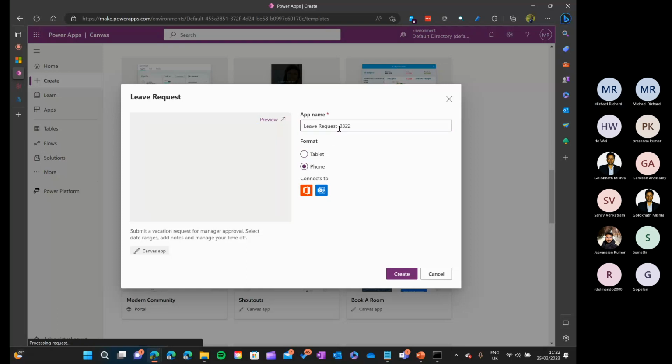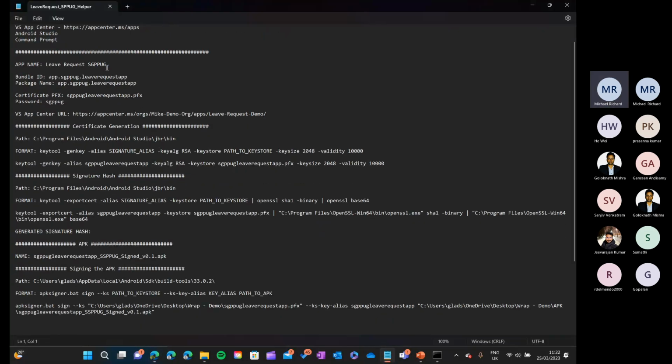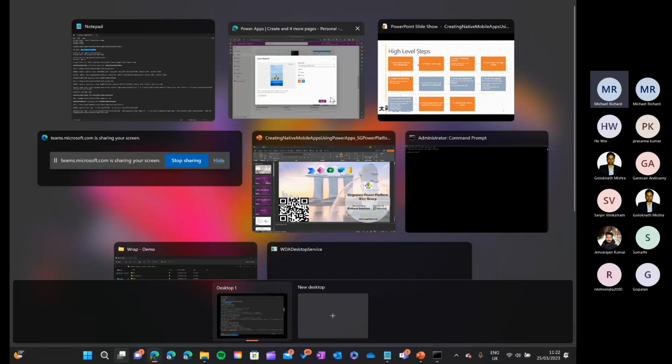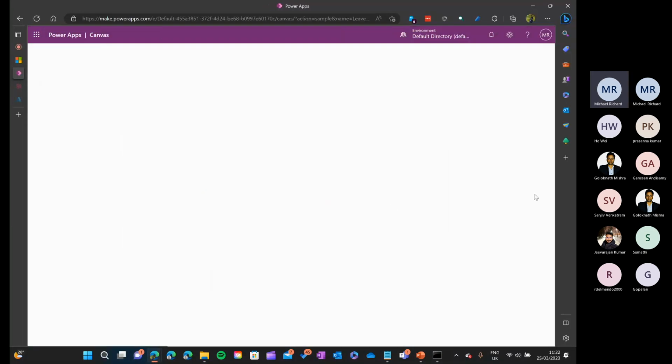Okay, so let's make this as leave request Singapore Power Platform user group demo. Okay. So just to save time, I have already planned everything, right? So instead of typing everything, I already copied and pasted it in my cheat sheet so that we can quickly do it. Okay. So now the simple app is created.